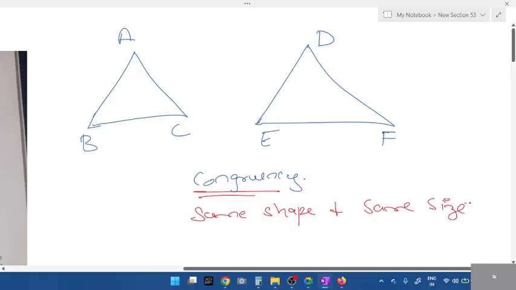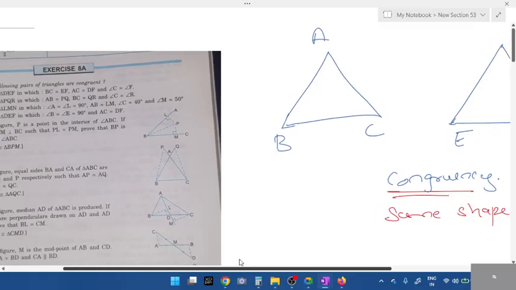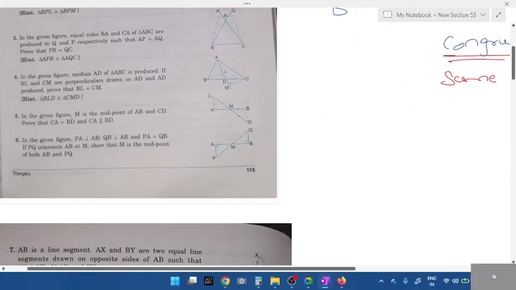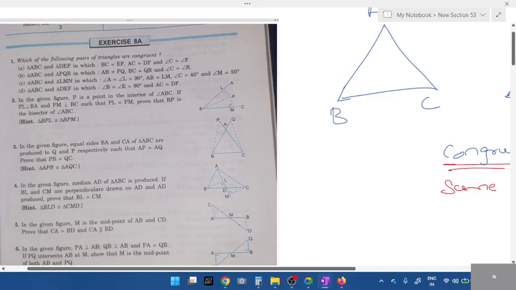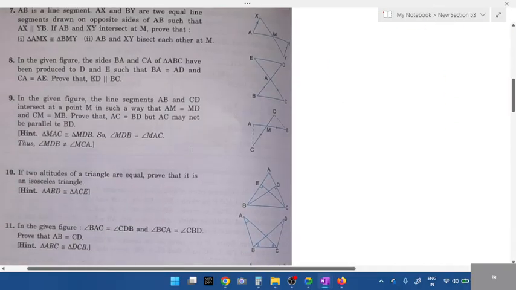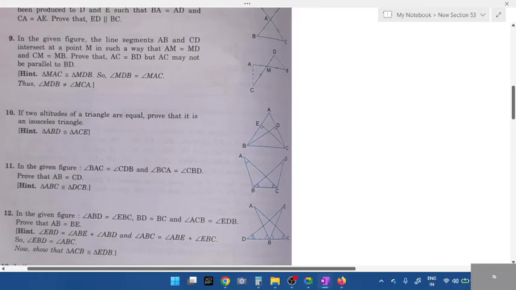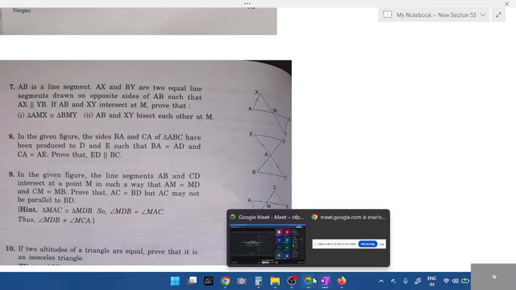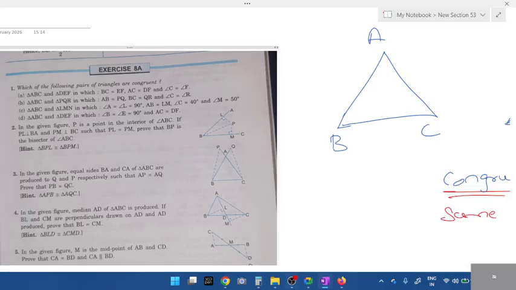Let me see what questions you have. Can you open your textbook? Anyone, 8A students, how many questions are there in 8A? Even in 18, many questions were cancelled, right, Dia? In 8A, many questions were cancelled.